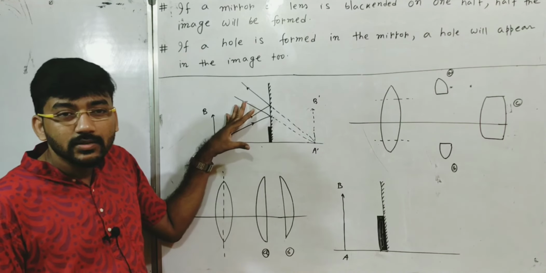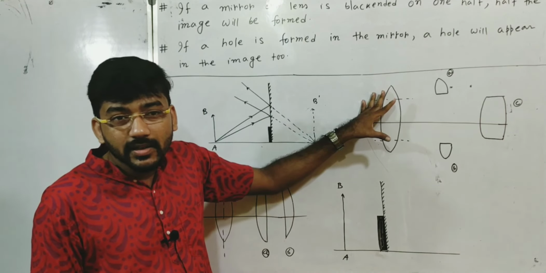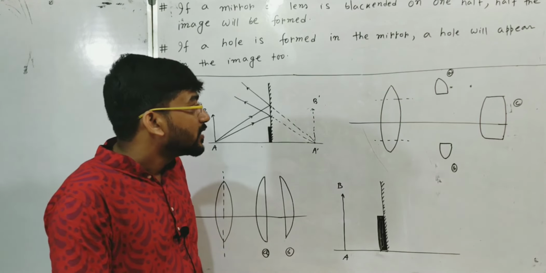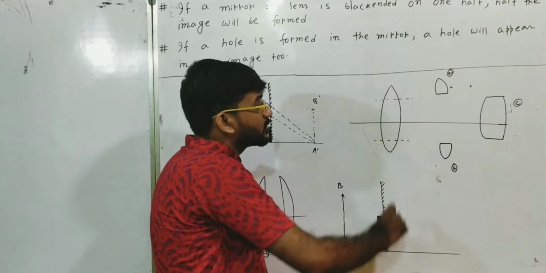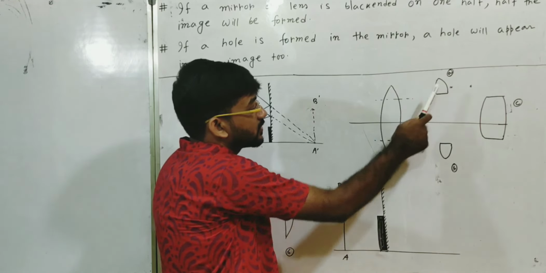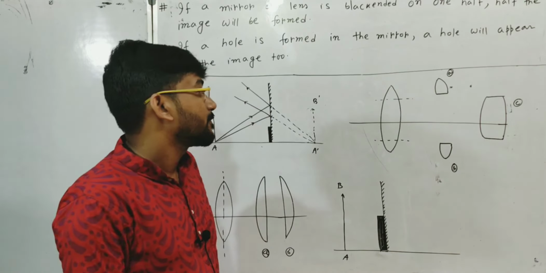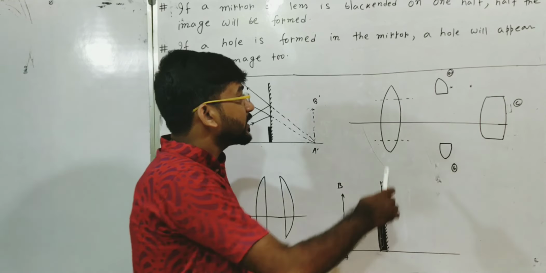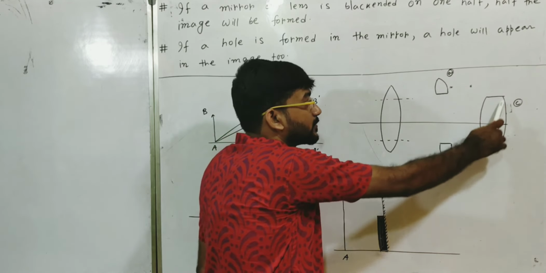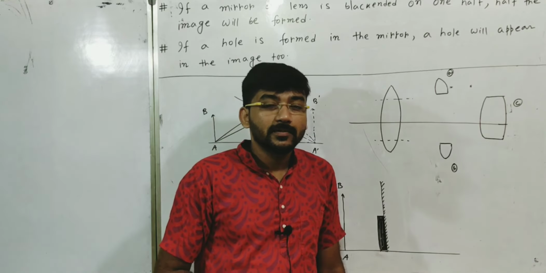This is the case of reflection on a plane mirror, but the same thing can be extended to refracting surfaces also. Here I have taken a convex lens. Now if we cut this convex lens into three pieces, like this is one piece, this portion is another piece, and the rest is here, what will happen? In this case also, this portion and this portion are equally able to form an image of a particular object.